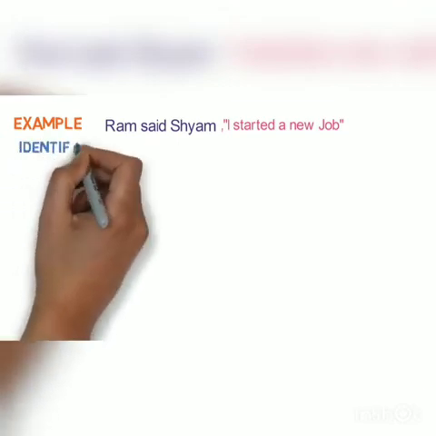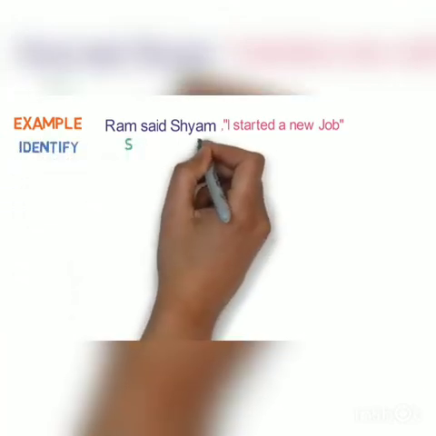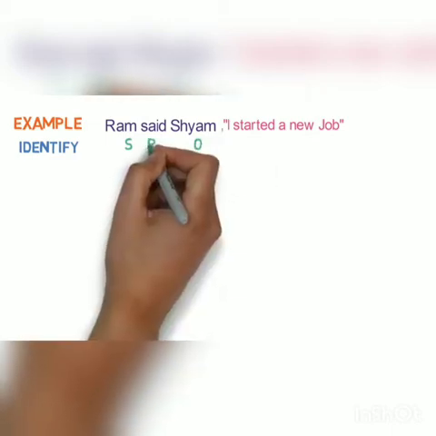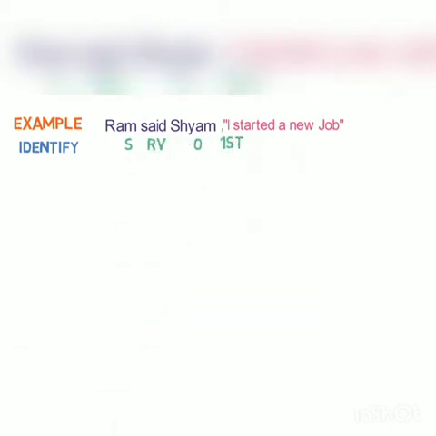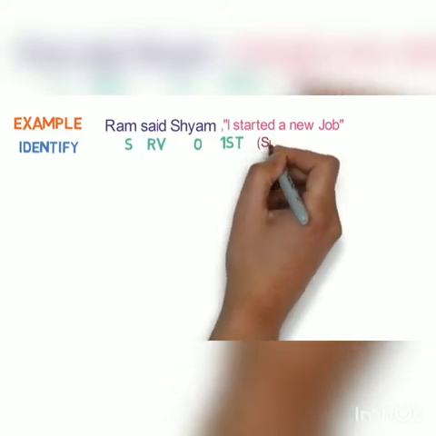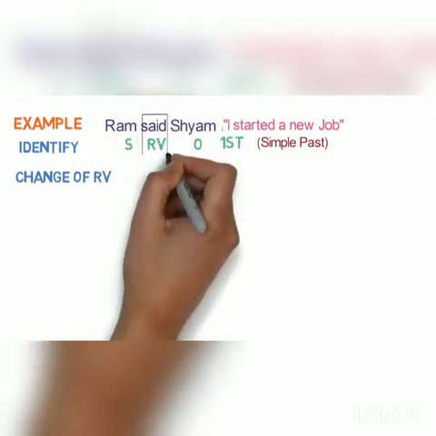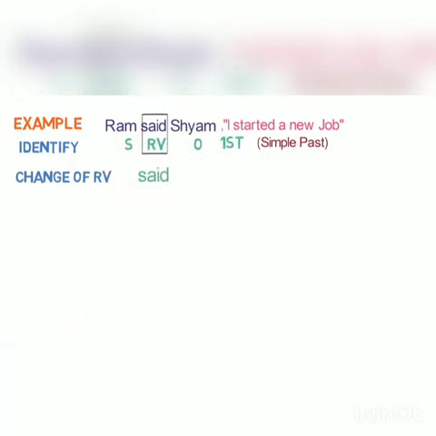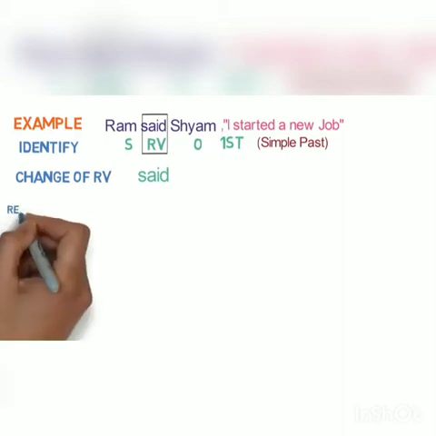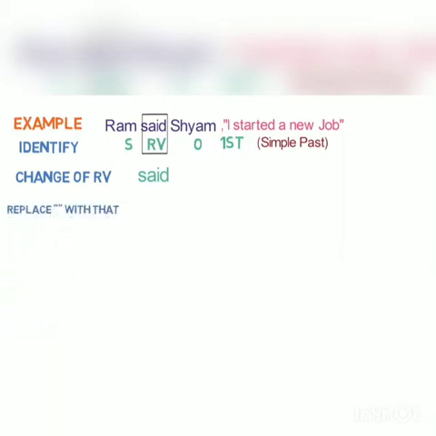Ram said to Shyam, "I started a new job." First step is of identification. Here Ram is the subject, Shyam is the object and said is the reporting verb. I is the first person in the reported speech, and as said is in past form, we need to check the tense of the reported speech. It is in simple past tense. Second step is the change of reporting verb. As per the workflow we studied, the reporting verb said will remain unchanged.